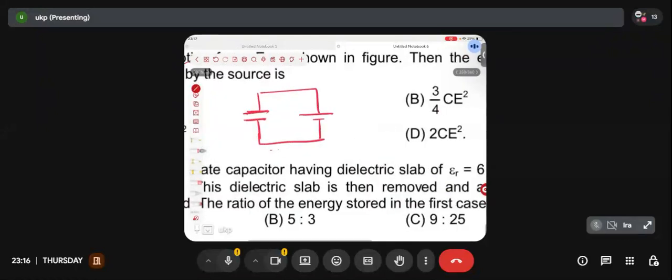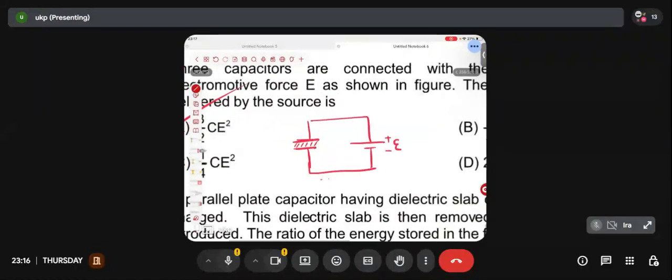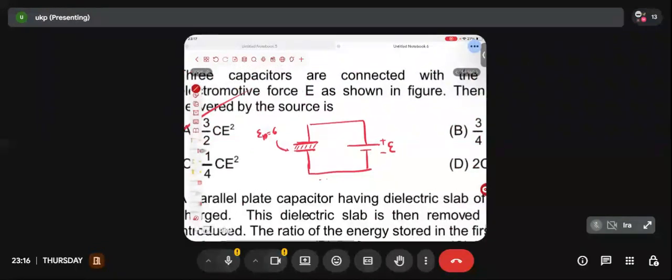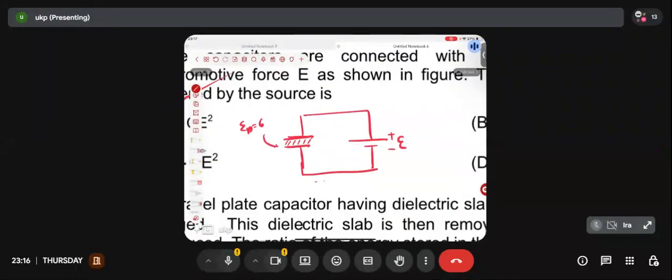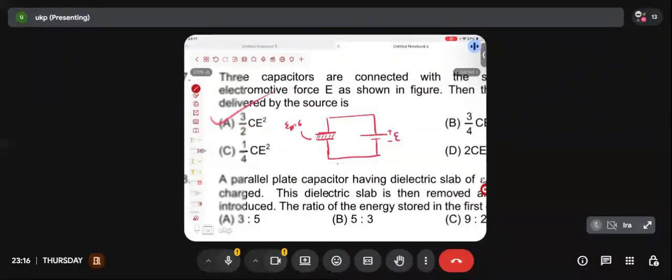What's the big deal? Let's assume that the EMF of the battery is E, and this is filled with a dielectric slab of relative permittivity 6. Very good. Ladies and gentlemen, do I need to explain anything? No, you don't need to. How much charge will be delivered, guys? How much charge will be delivered?